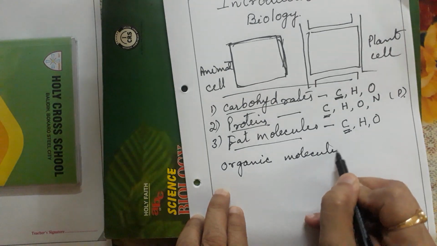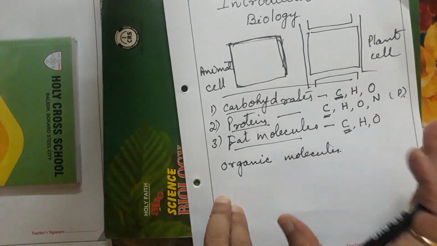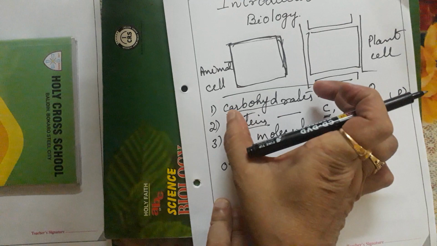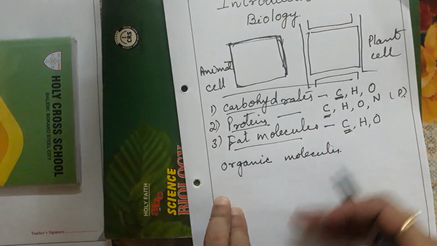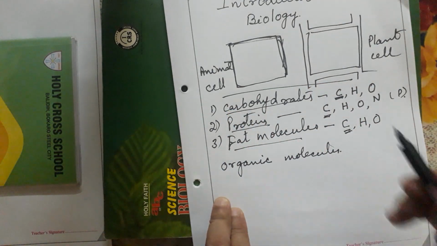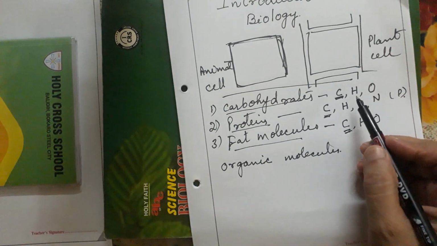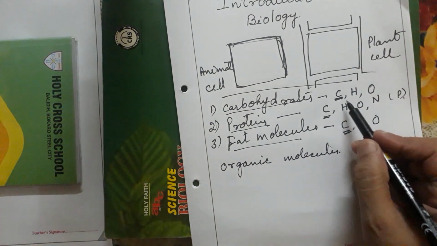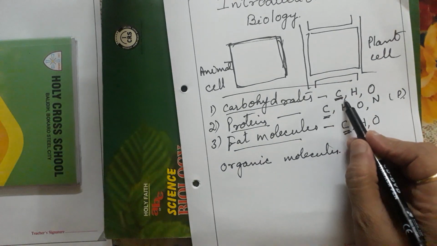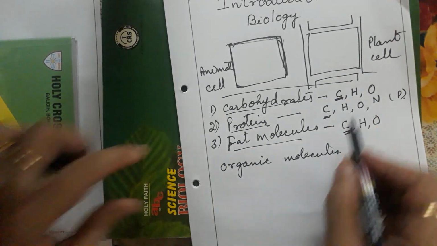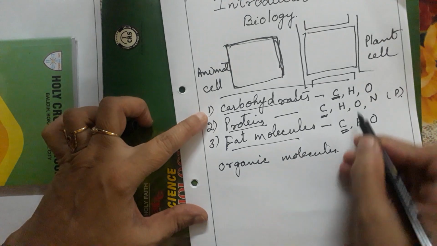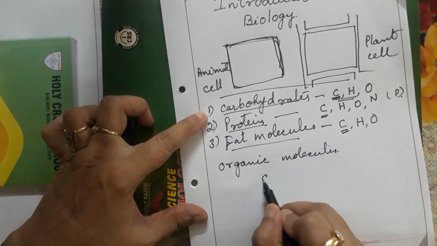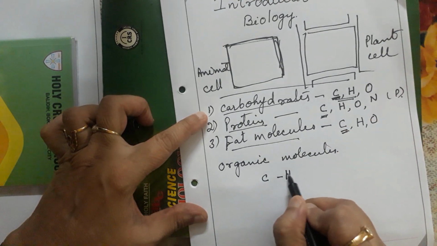And these organic molecules are compound molecules. They are made up again of simple molecules. So if you see the structures, what is common is, as I told you, carbon. And why are these organic molecules? Every organic molecule is made up of carbon and hydrogen together.